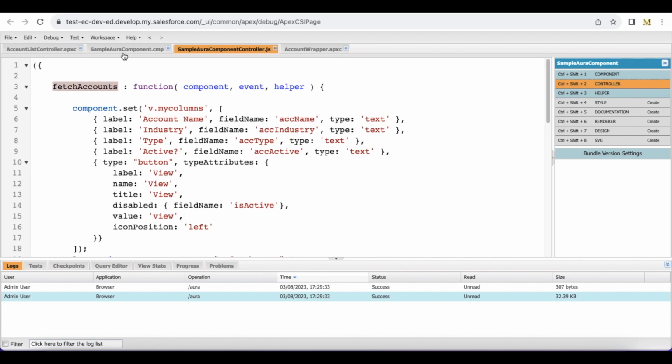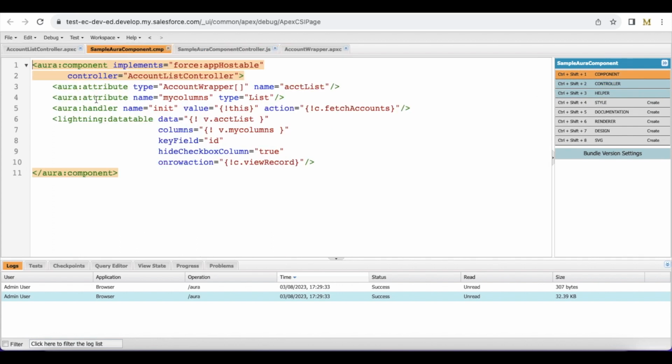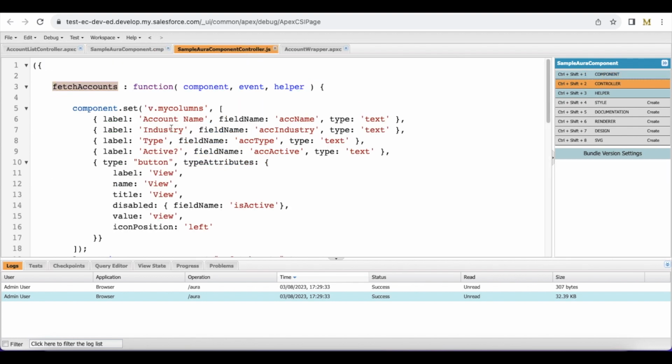I am using fetch accounts from a Lightning Aura component in the init handler. I am calling the fetch accounts. I have account name, industry, type, active. So I'm getting all the values from my wrapper class. For the button, I have type attributes, label, view, name view, title view. For the disabled attributes, I'm going to use the field name is active.